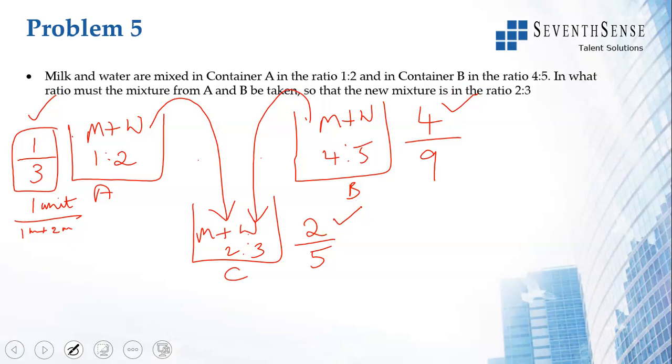Now if you apply the alligation rule, you have 1/3, 4/9, and 2/5. So it will give me the quantity of A and the quantity of B. Okay, 2/5 minus 4/9.